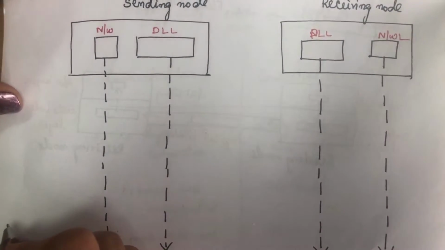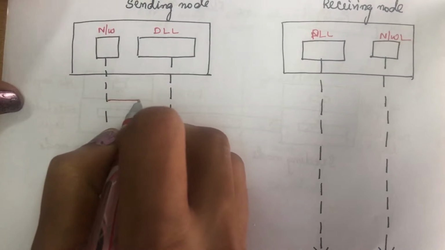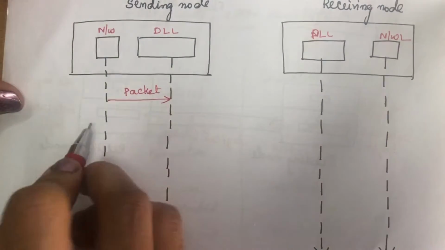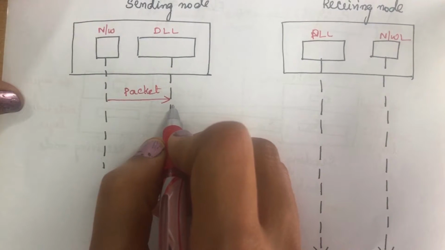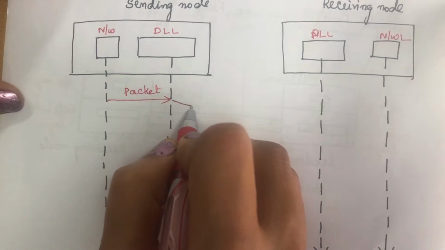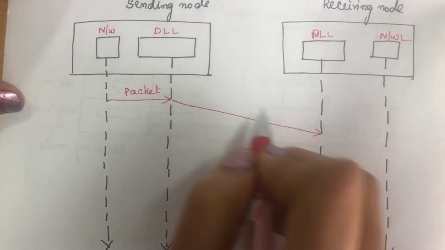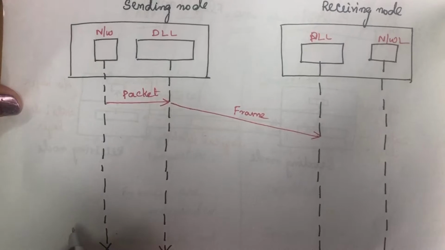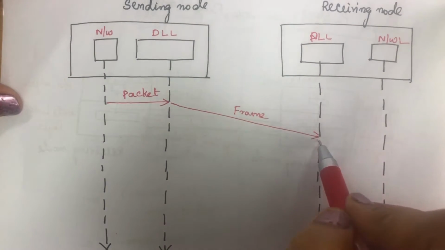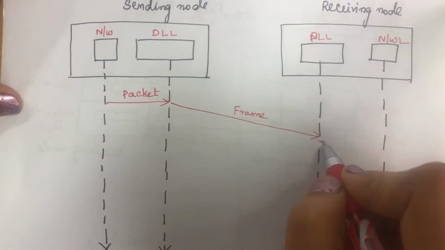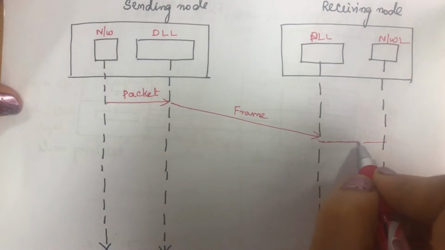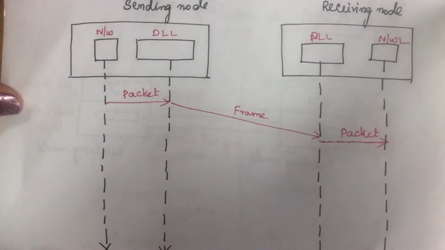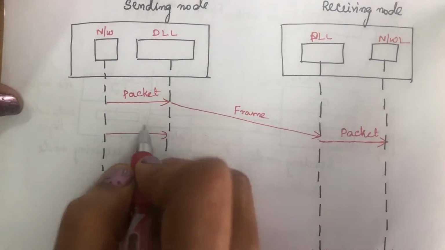When a packet arrives from the network layer to the data link layer, the data link layer will prepare a frame and send that frame to the receiving end. The data link layer there will receive that frame, decapsulate the packet, and send that packet to the network layer. Now again one more packet arrives.